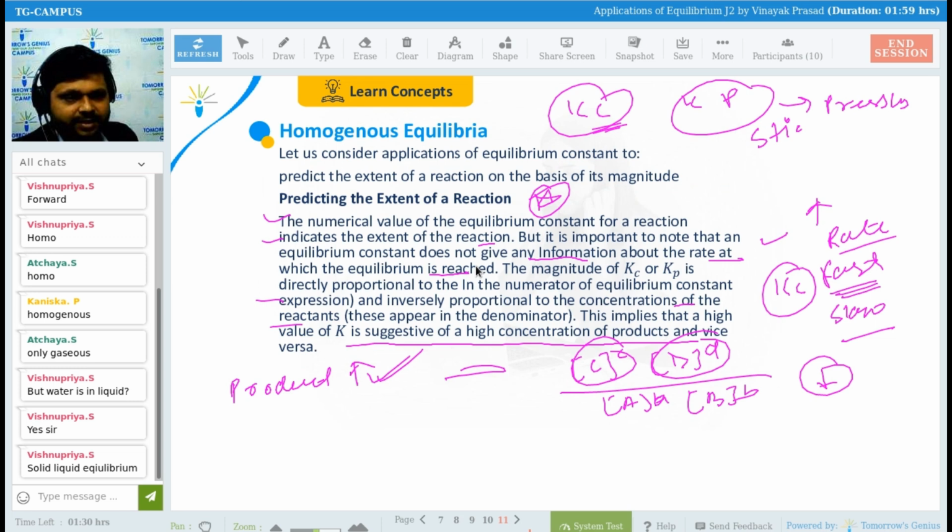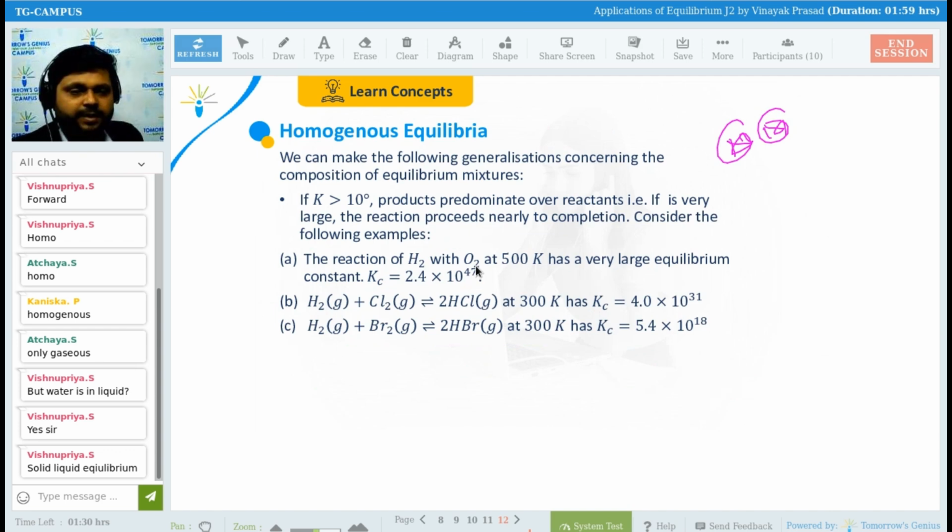Kp, Kc, concentration Kc, yes. How to find that? Now, if the value of K is greater than 10 to the power 3, product predominates over reactants. If K is very large, the reaction proceeds nearly to completion.